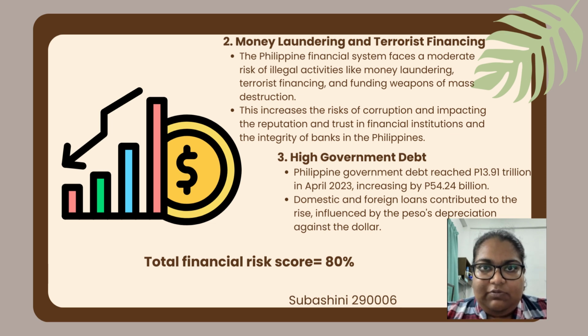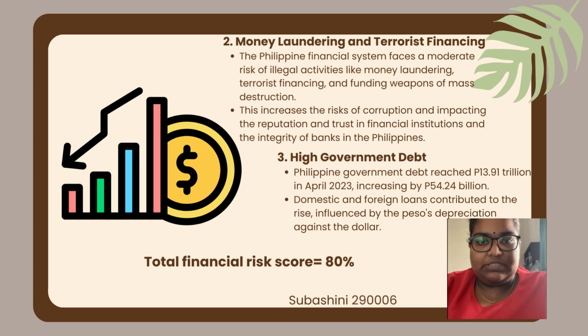The final one would be high government debt in the Philippines. Philippine government debt reached 13.91 trillion pesos, rising by 54.24 billion from the previous month. This increase is attributed to both domestic and foreign loans, with the depreciation of the peso against the dollar making foreign loans costlier. The total financial risk score is 80%.